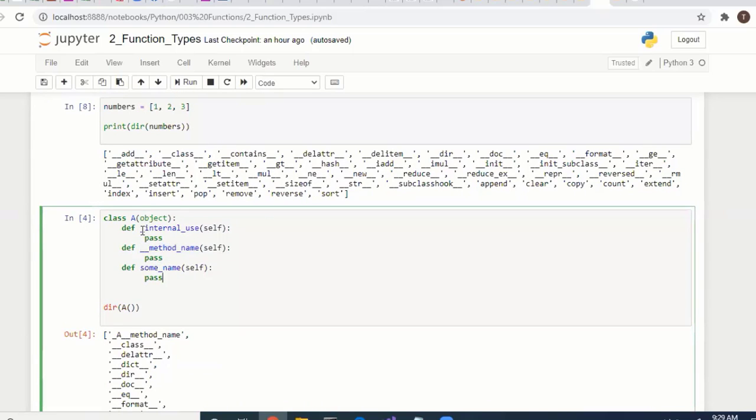If you specify a single underscore name, it's listed as the default. If you specify with a double underscore, it returns with the class name. See the difference. This is the dir property.